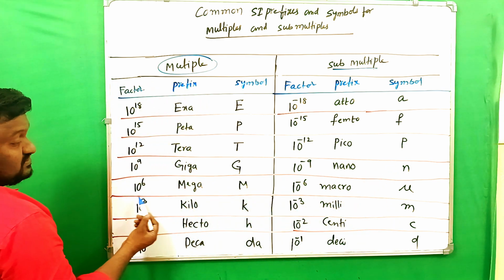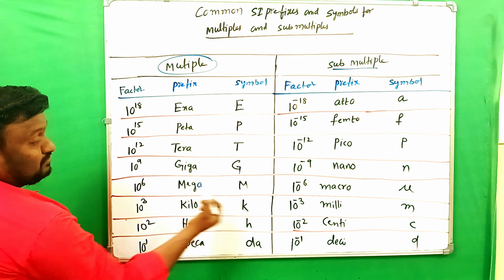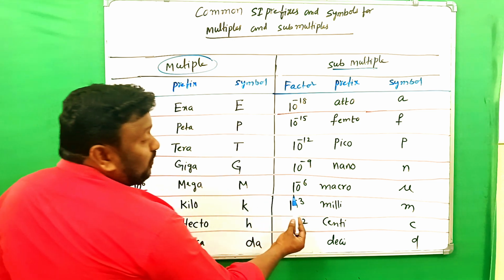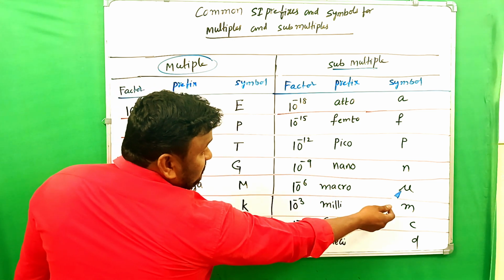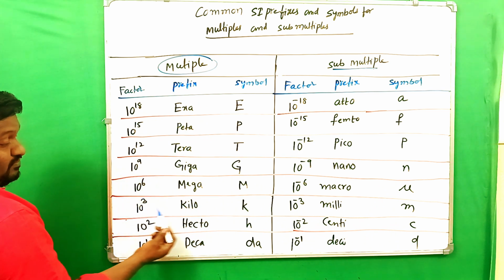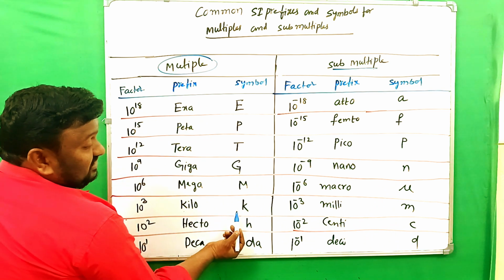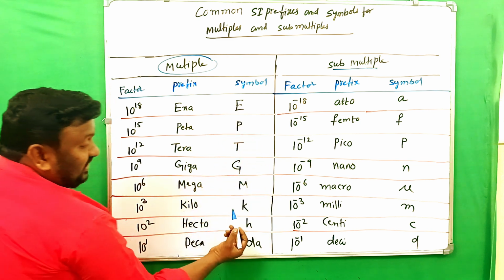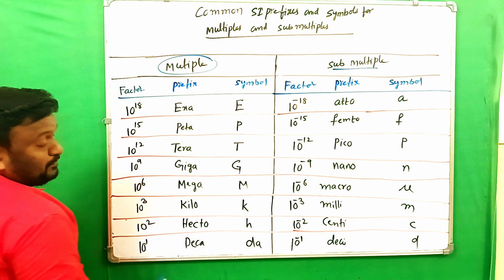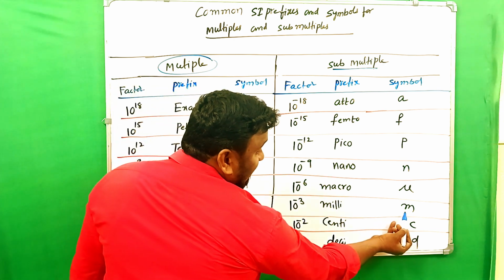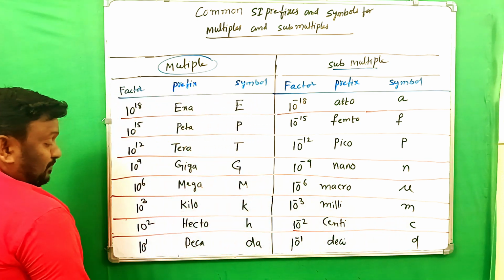And 10 to the power of 6, mega, capital M. And 10 to the power of minus 6, micro, symbol is mu. 10 to the power of 3, kilo, the symbol is small k. Up to E to M all are capital, now kilo is small k. And 10 to the power of minus 3, milli, small m.